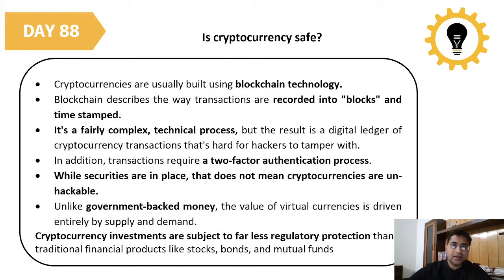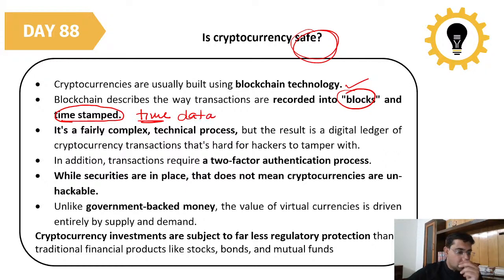Then, is cryptocurrency safe? Cryptocurrencies are usually built on blockchain technologies. They record all the transactions in blocks, and they are time stamped. Whenever any change happens, it is time stamped, which means the time and date are written. Like whenever you click a photo, the time and date are automatically recorded. You cannot change the time and date of the photo from the date on which it was created, right? It is the same way with the time stamp.